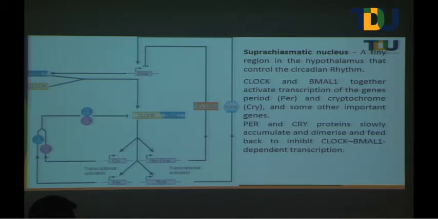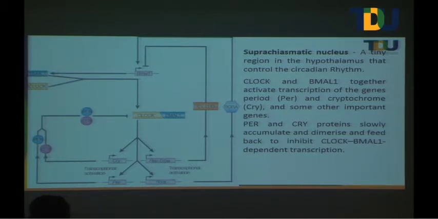Is it clear how it is happening? There is a transcription factor, CLOCK and BMAL1, which produces two proteins through the period and cry genes. They get transcribed and form the protein, and this protein forms a dimer, comes back to the nucleus, and blocks the action of CLOCK and BMAL1.